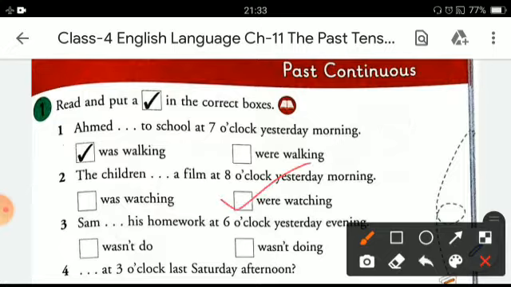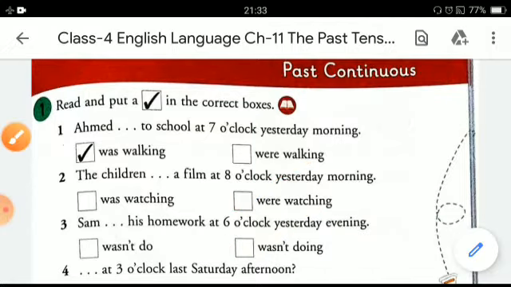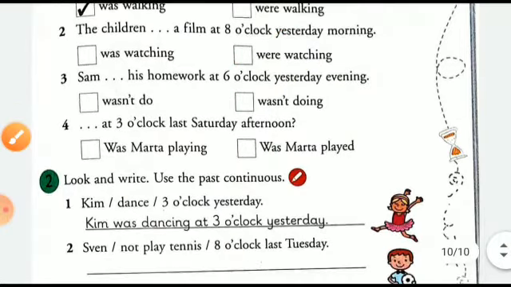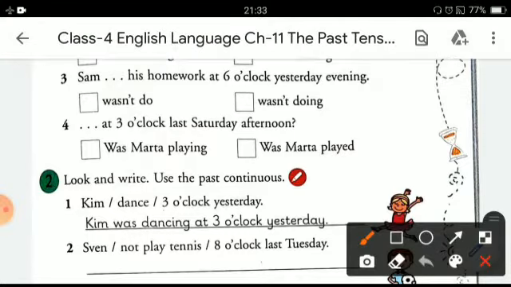Third one, Sam was doing homework at 6 o'clock yesterday evening. And the correct option is was doing. Fourth one is, was Martha playing at 3 o'clock last Saturday afternoon? Yes, the correct option is was Martha playing at 3 o'clock last Saturday afternoon.